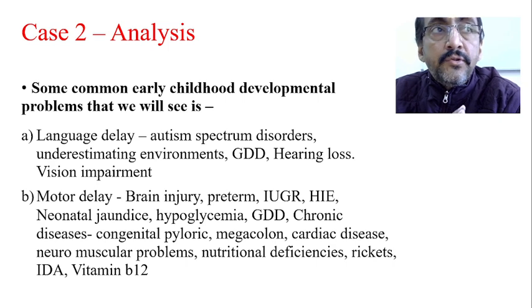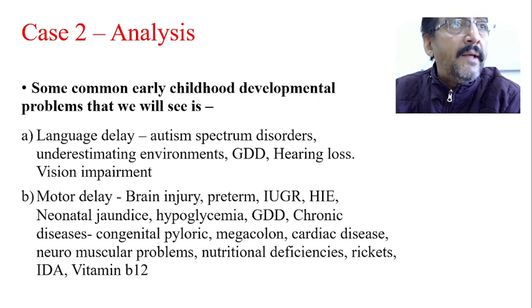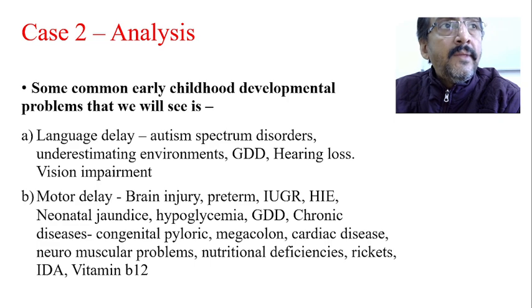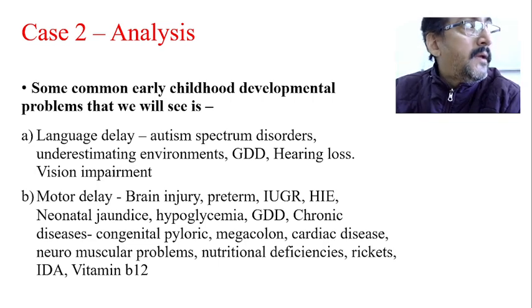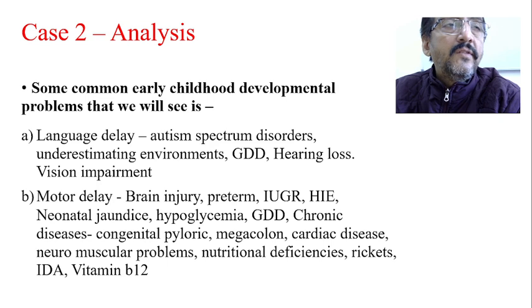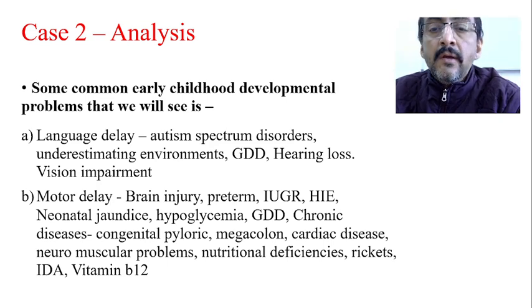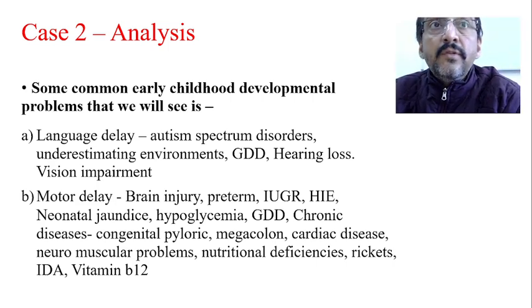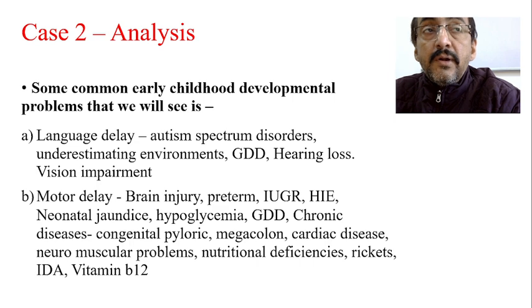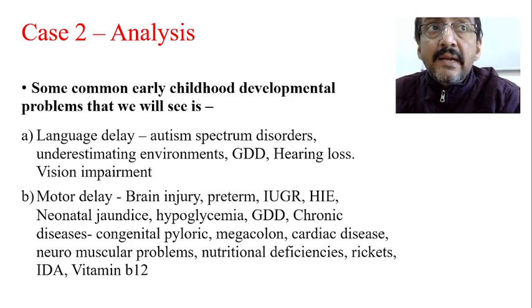We don't have nutrition problems causing language delay and social delay; nutrition problems give you the gross motor delay. Similarly, chronic disorders: chronic hemolytic disorders, chronic cardiac disorders, chronic renal disorders, megacolon, pyloric stenosis. These are all the causes for motor delay, which have to be identified at the earliest.